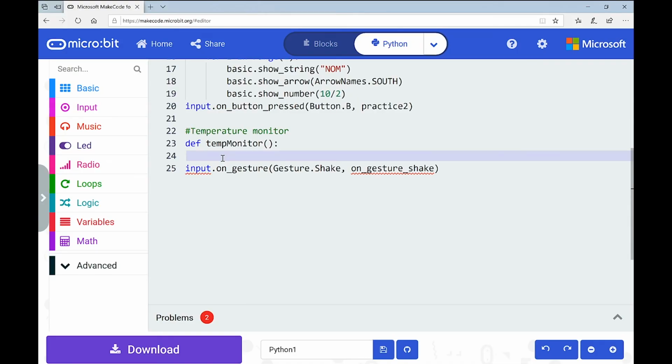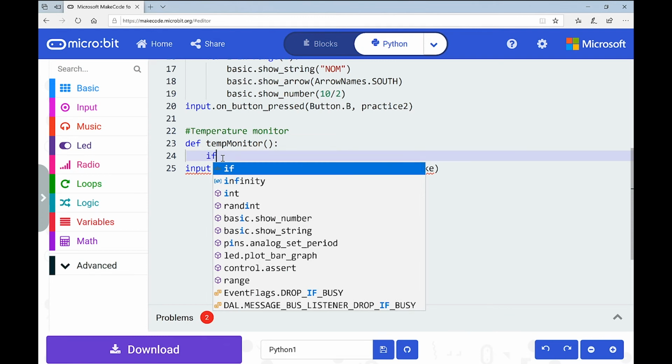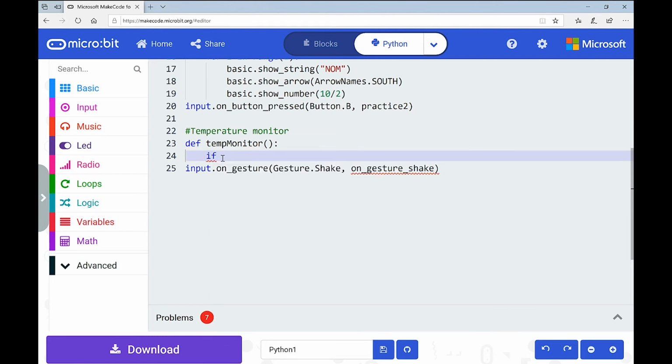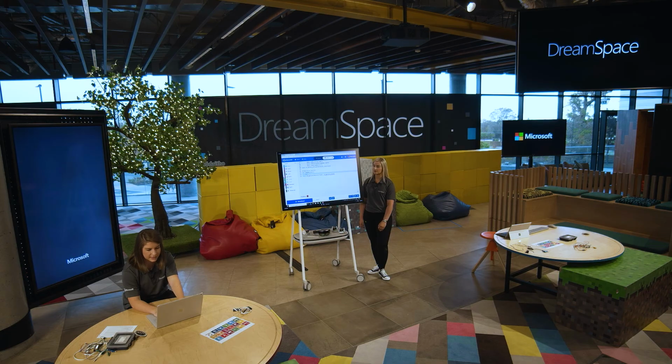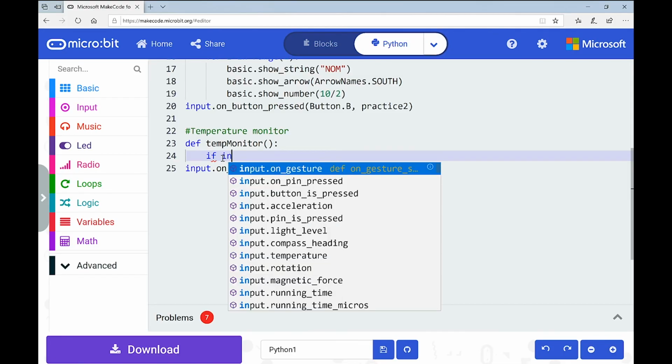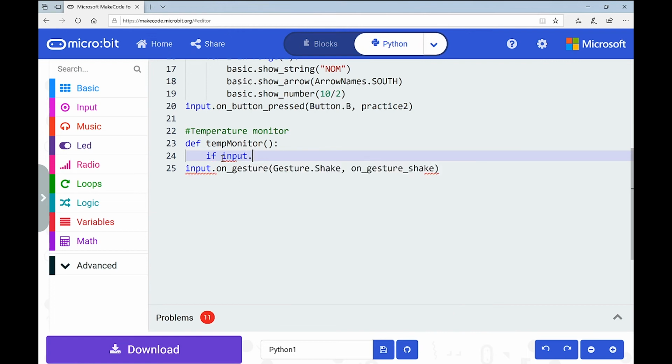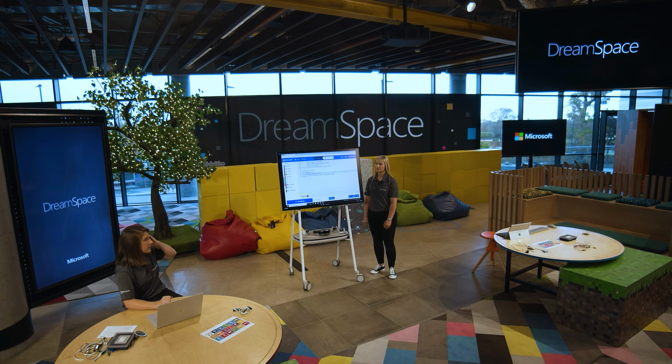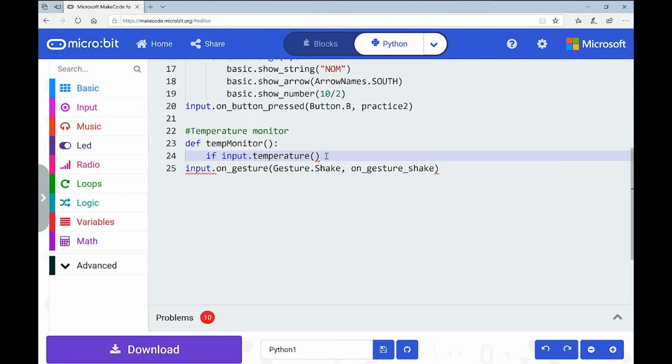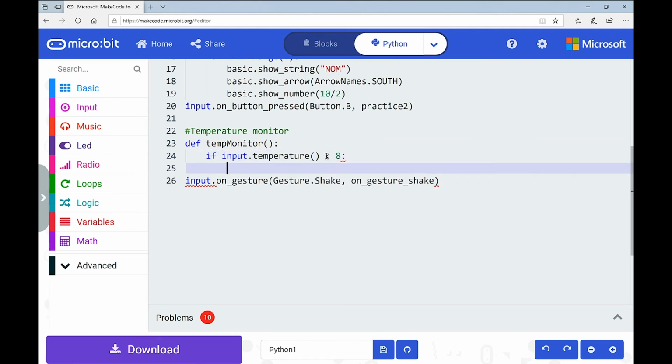So we're going to say if, okay? And you can see it's a keyword, it's gone blue. If. And now we're talking about temperature, which remember is part of what category, Niamh? Is our sensor, so our inputs. In our inputs, exactly. So I'm going to say if input dot temperature. I'm going to click on that, speed me up. And you can see that's an inbuilt function, don't worry about that. If the input temperature, and we might start with what we wanted to do if it's too low. So if it's maybe cold, so less than 8. Less than 8, okay, so I'm going to do less than 8, and then I'm going to do my colon, and I'm going to drop down a line.